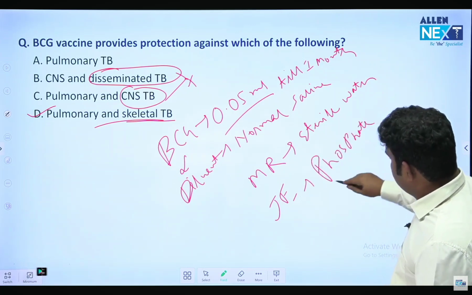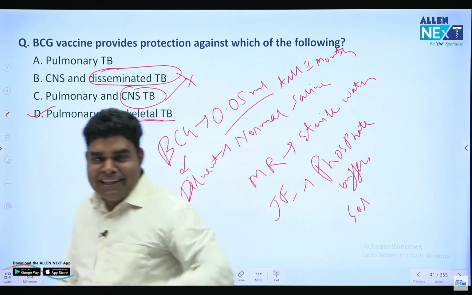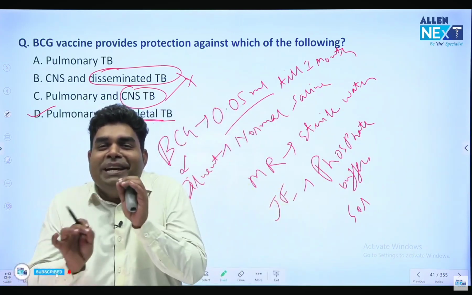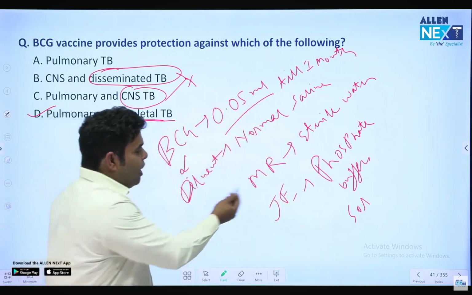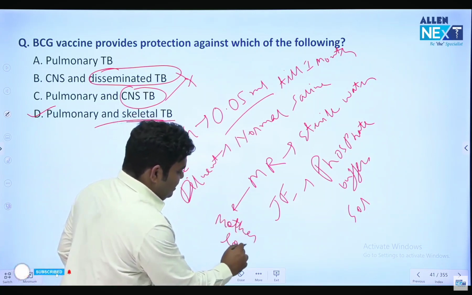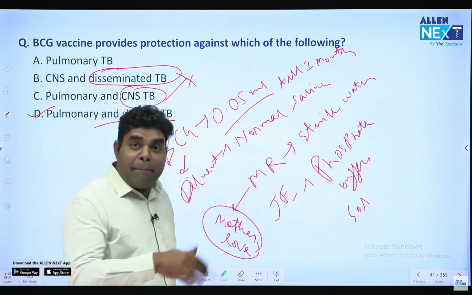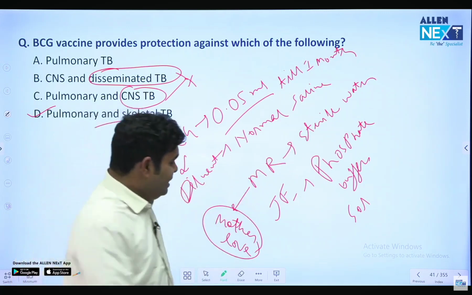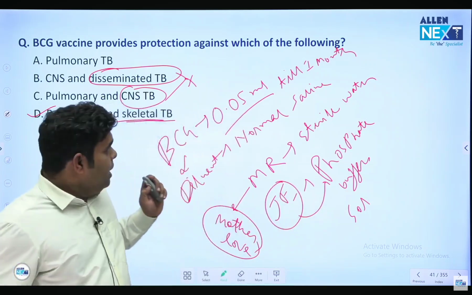Phosphate buffer solution, how will you remember? See, as soon as the child is born, we give BCG. Right after birth we want to make the child's life a little salty, and we give normal saline just after birth. Now, M for MR, M is also for mother love. And mother love is just like sterile water, no? So M for MR, M for mother love, sterile water. And if you write Japanese, in Japanese P will come. So JE, phosphate buffer solution. Okay? I hope you will not forget.